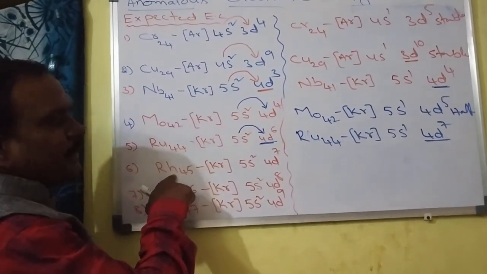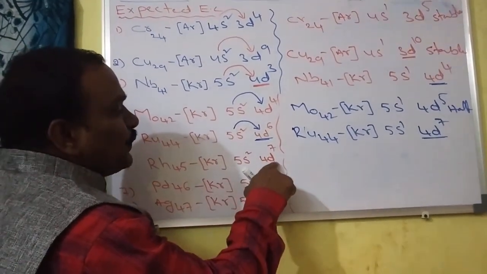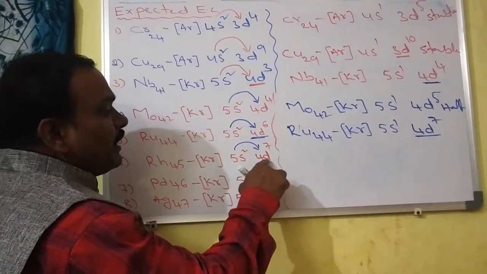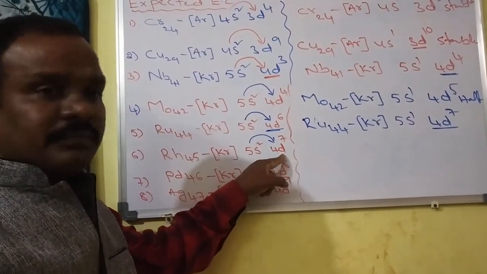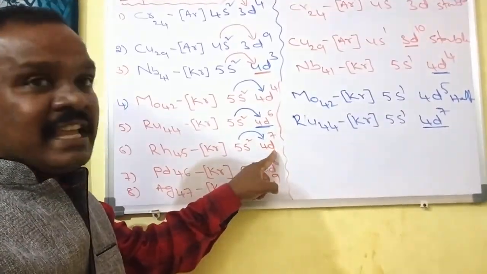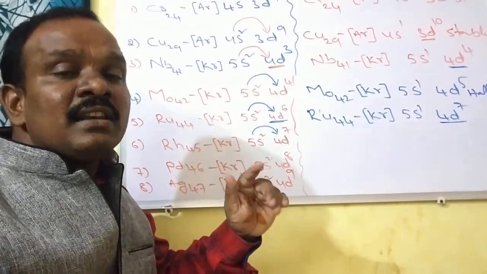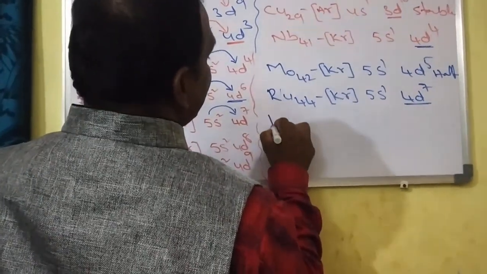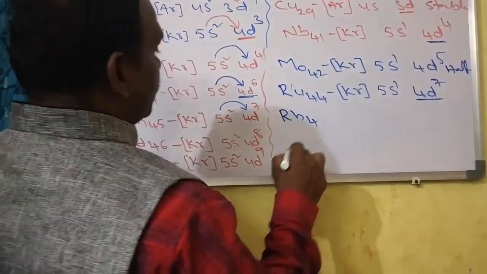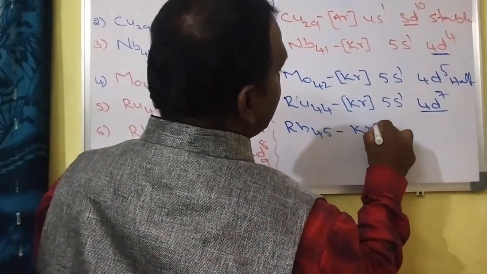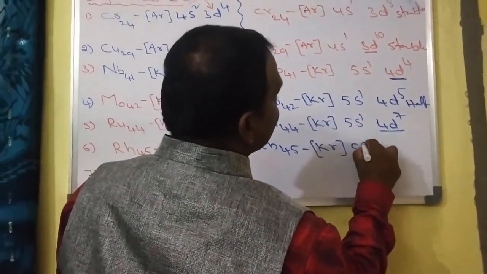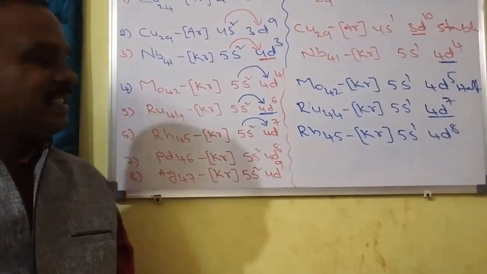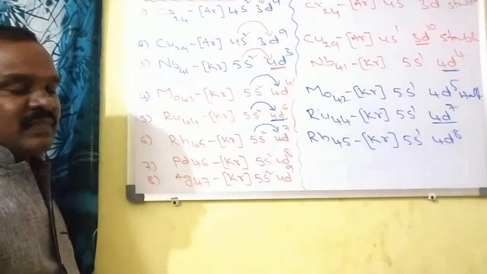Okay, like ruthenium, you take this 5s2 4d7. One electron jumps from the 5s orbital to 4d, then it becomes 5s1 4d8. Compared with 4d7, 4d8 is more stable. So tell me, students, the rhodium electronic configuration is krypton 5s1 4d8.